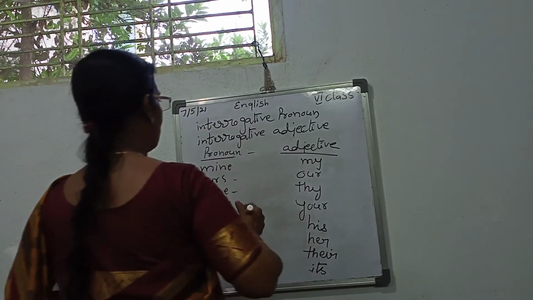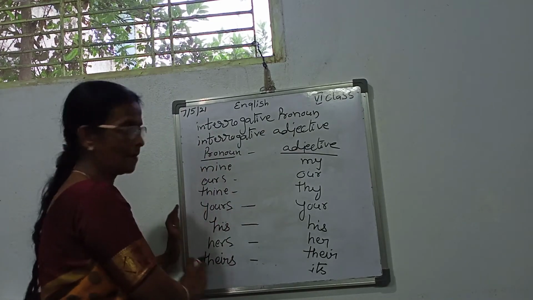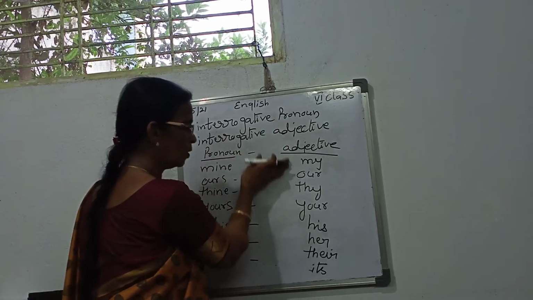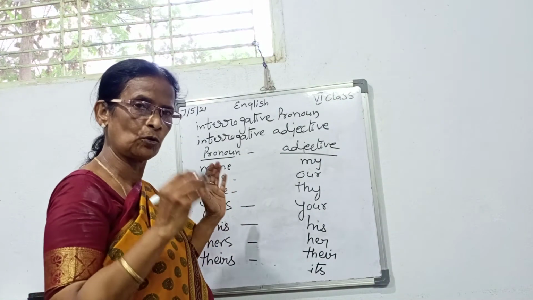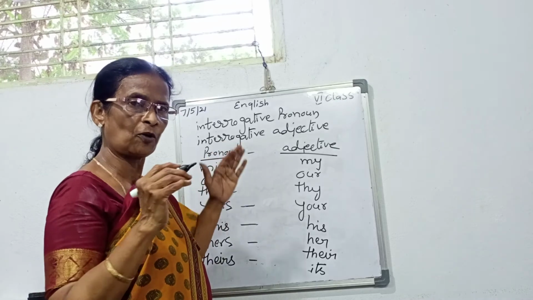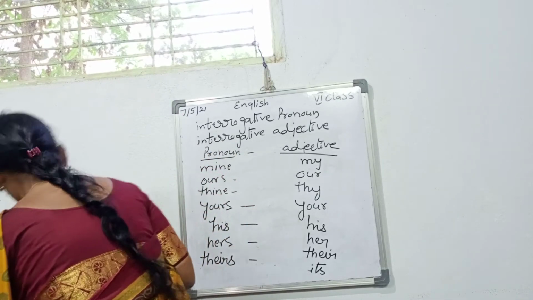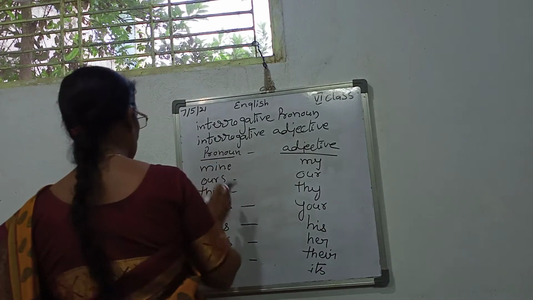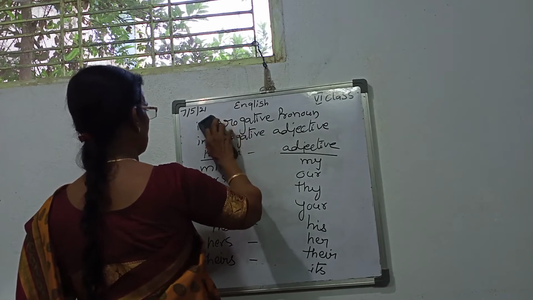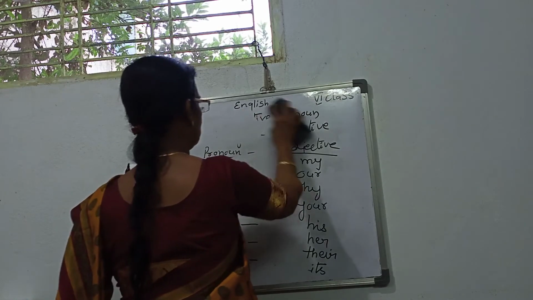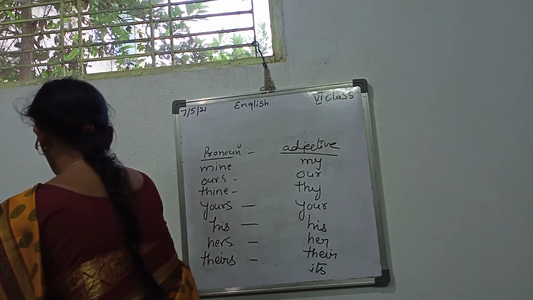These come under the interrogative pronoun. All these words will come, interrogative adjective, all these. I told you just now, the interrogative pronoun is making the questions. So here you have to find out some questions. Remember how to find out interrogative pronoun and interrogative adjective.